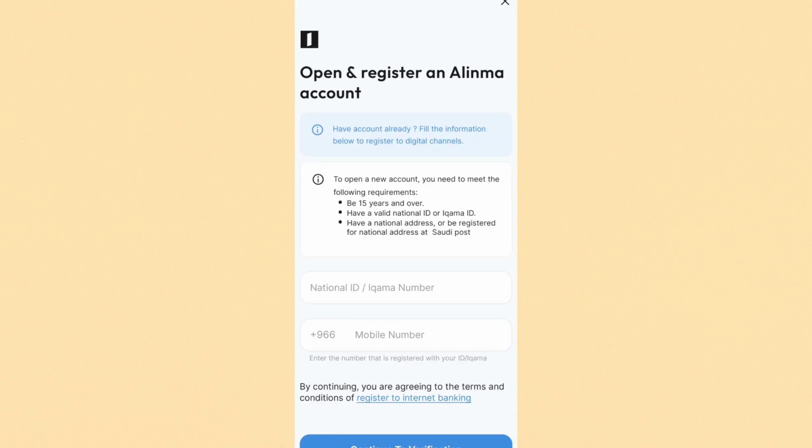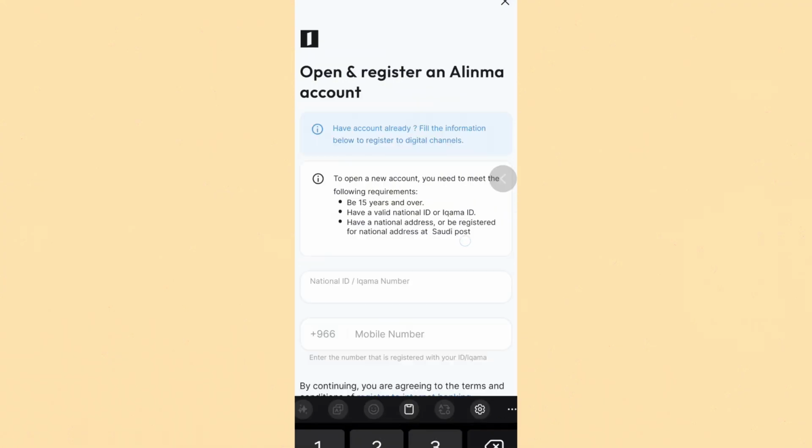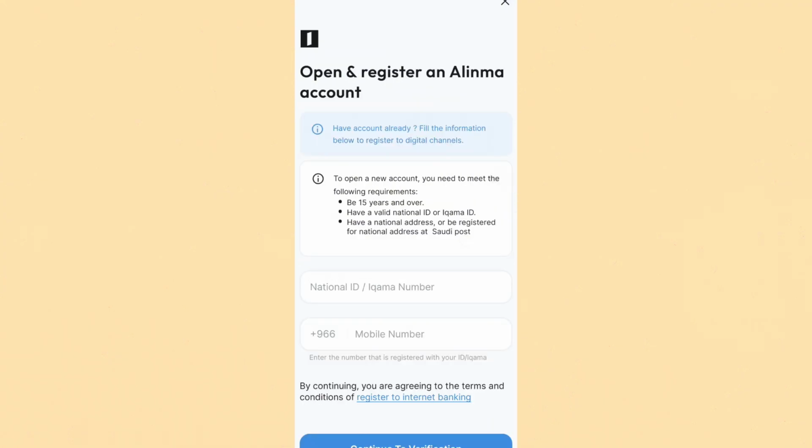Click on open and registration on Alinma account. As you can see, they have some requirements, such as be 15 years and over, have a valid national ID or Iqama ID, have a national address, or be registered for national address at Saudi Post. So basically, to open an Alinma account, you need a national ID or Iqama number and a Saudi phone number.